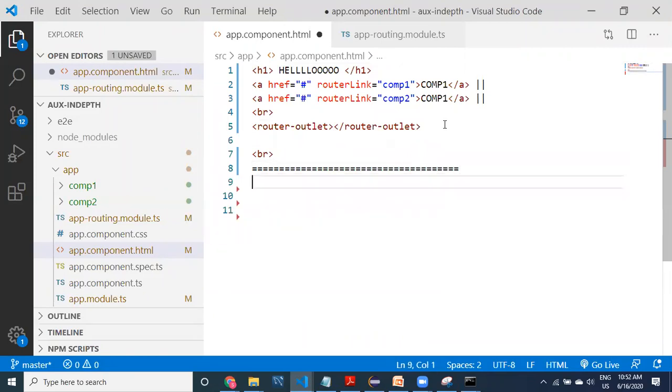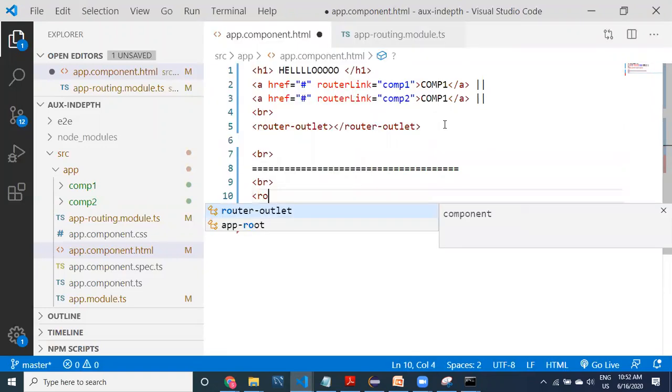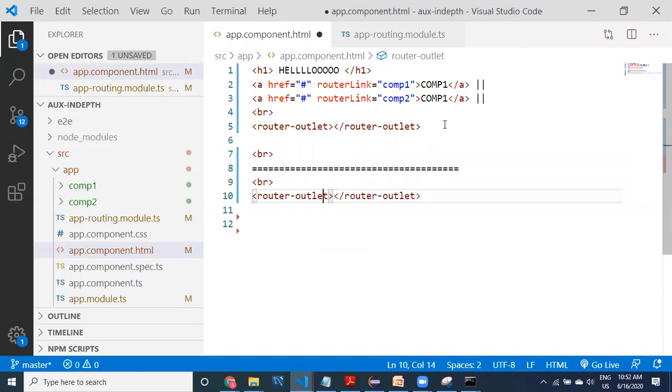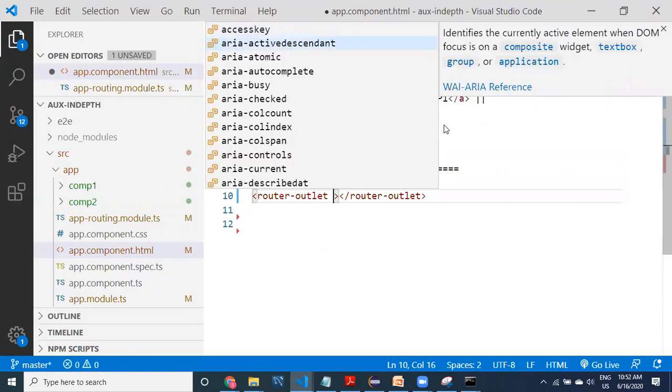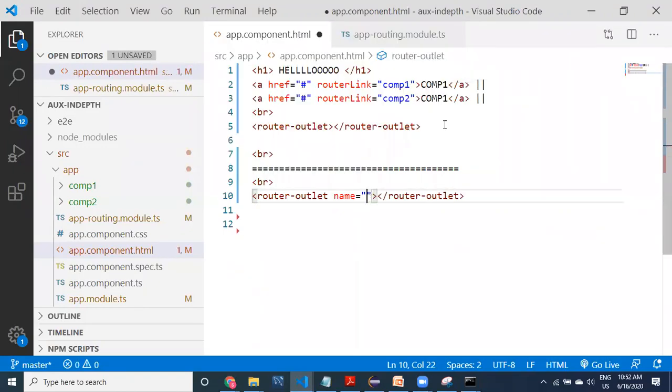After that you can apply another router outlet, but the second router outlet should contain a name. The name of the router outlet is very important. What kind of information do we have to print here? This is secondary, maybe the second router outlet. Remember this name is also very important.